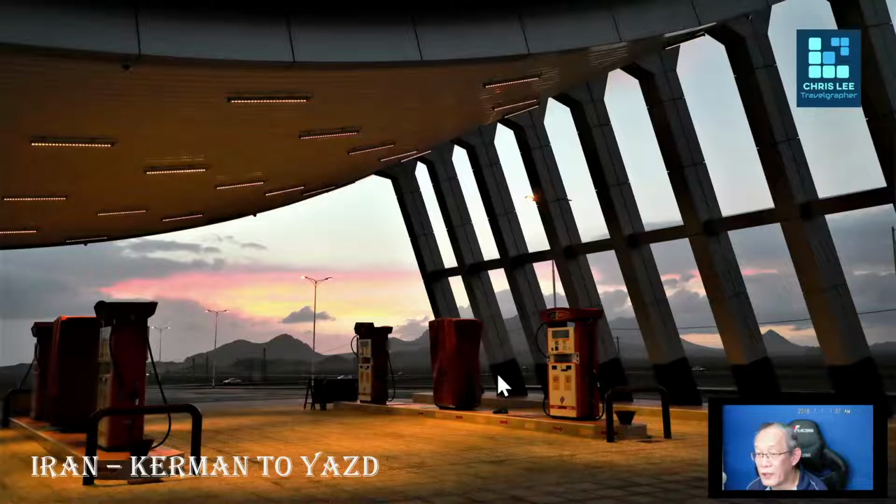And of our entire journey in Iran, we came across these very beautiful petrol stations, and it's so unique, you know. Our visit happened to coincide with the evening, and I took the opportunity to capture the evening scene together with this petrol station as my foreground interest.